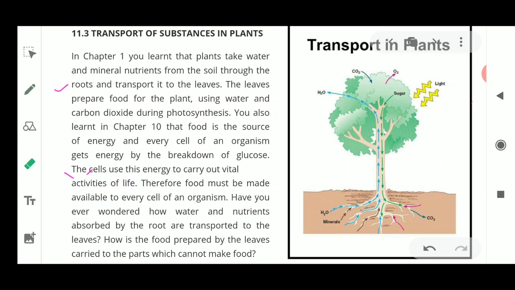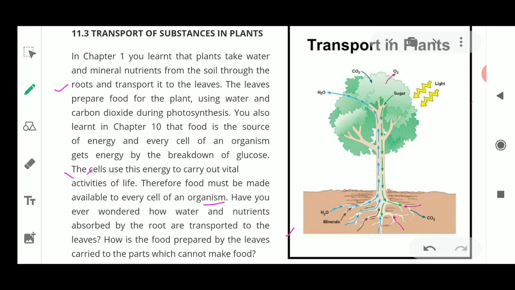So each and every cell requires energy, and this energy is being moved from one place to another. Now the food must be available to each and every organism. Have you ever wondered how water and nutrients absorbed by the roots are transported to the leaves? Just think over it: how are the nutrients and the water being absorbed going to be transported to the leaves or to the various parts of the body?